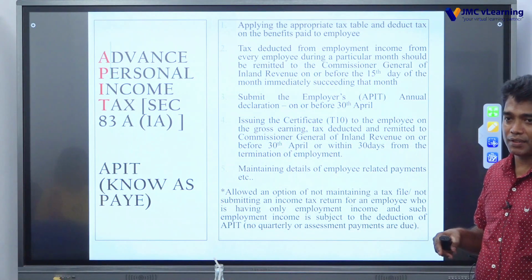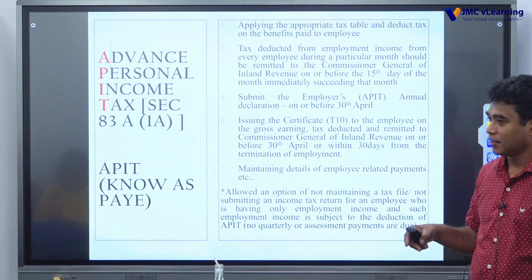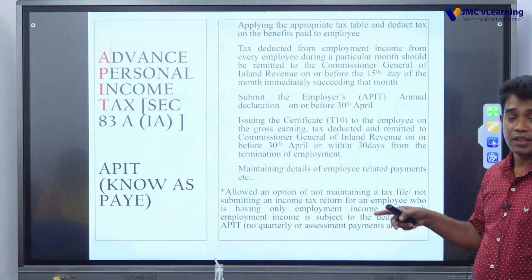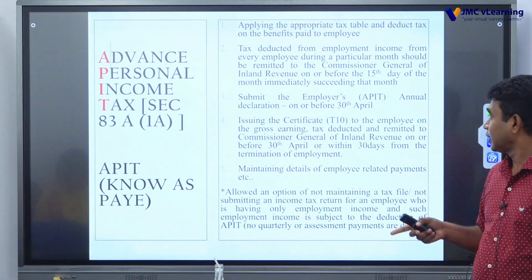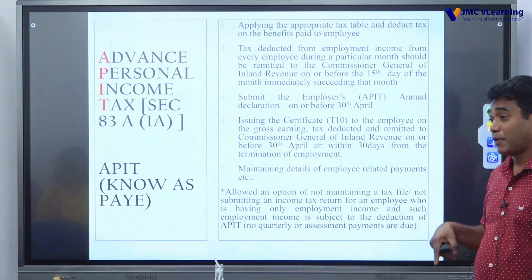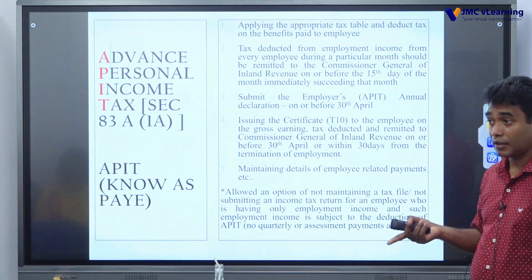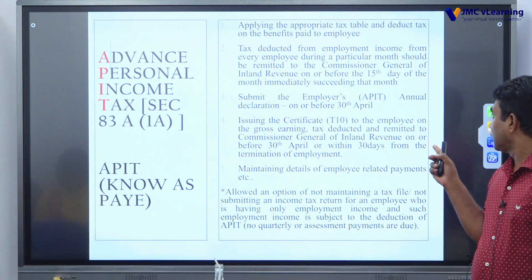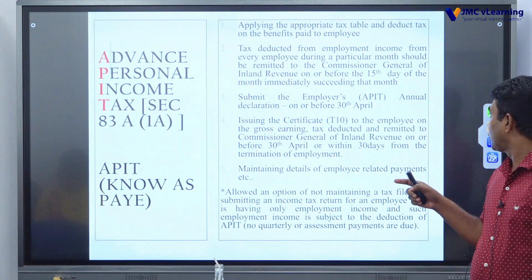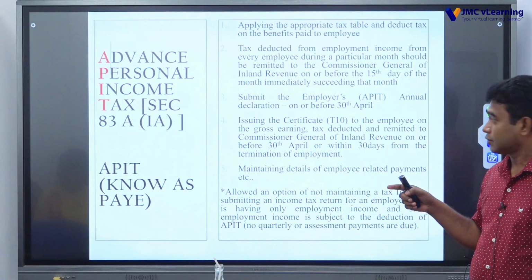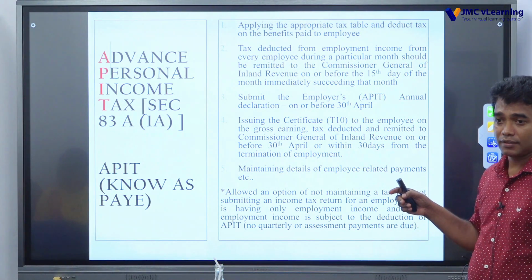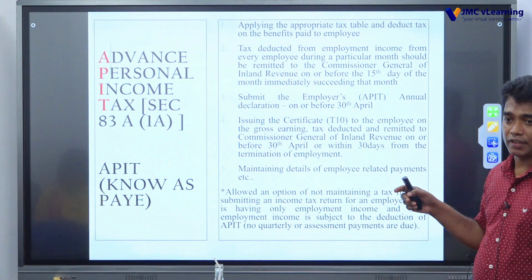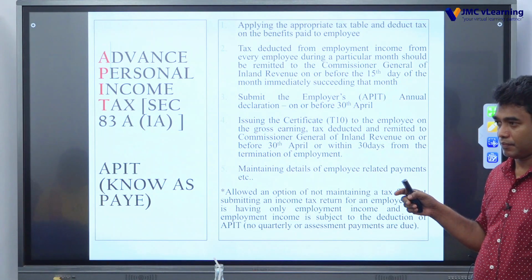First, the employer has to register with the tax authority as an agent, and thereafter apply the correct tax table, work out the tax, deduct the tax, and remit the tax before the 15th day of the immediately succeeding month, and submit the employer's annual declaration. So the APIT declaration by 30th April, and issuing the tax deductor certificate, the withholding tax certificate, we call the T10 certificate.